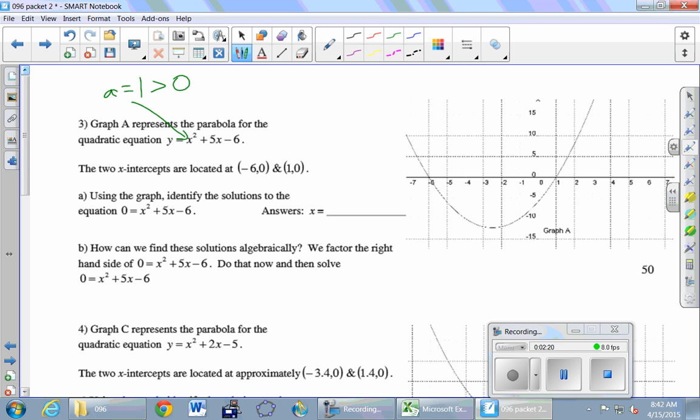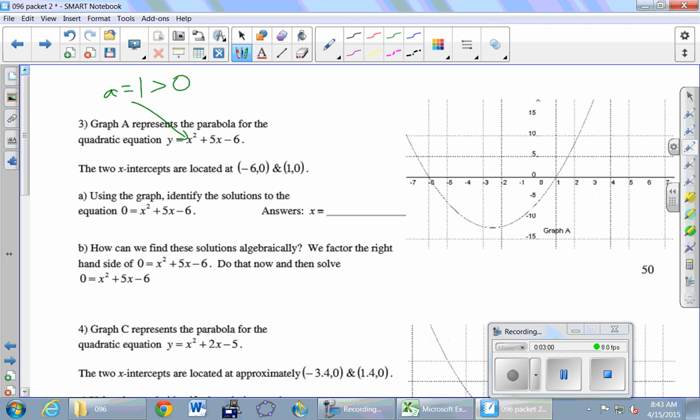Yeah? And you can just about guarantee that on the upcoming quest and on the upcoming test, there's going to be a problem that says graph the parabola, and you're going to go through the whole process just like last class. And the very first thing is going to say, does it open up or down, and why? And most of you are going to get the right answer. You'll say, yeah, it opens up, or yeah, it opens down, and you'll get the right answer. But many of you are going to lose a point because you're going to tell me the wrong reason for why it opens upward. This is why it opens upward, that A is positive. It's not that x squared is positive, because x squared is always positive. It's the number touching the x squared, all right? So A is positive is the reason this is opening upwards.